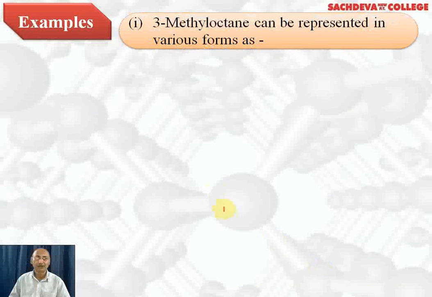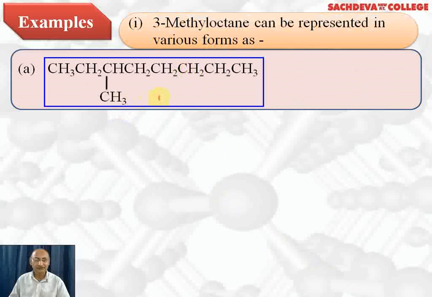Next we are taking more examples. 3-methyl octane can be represented in various forms. This is the first form. Here we write CH3 because the carbon is attached to 3 hydrogen atoms and forms one bond with this carbon. This is CH2 because this carbon is forming a bond with this carbon and with 2 hydrogen atoms. This is CH because this carbon is forming bonds with this carbon and this carbon, so it is attached with one hydrogen by a single bond.